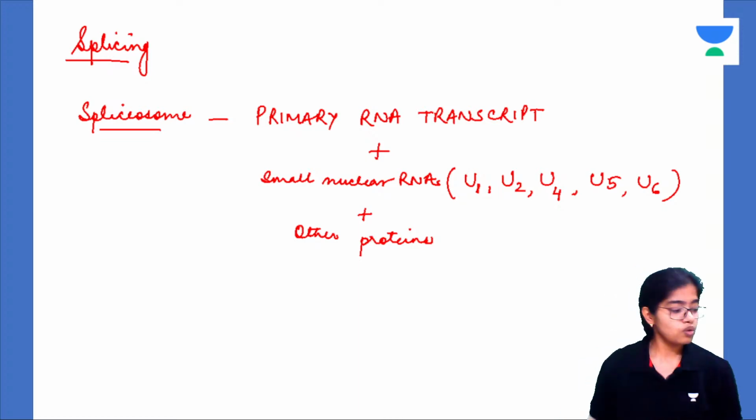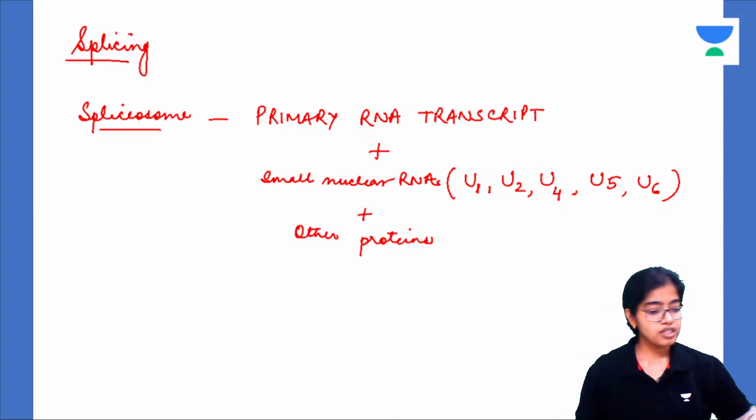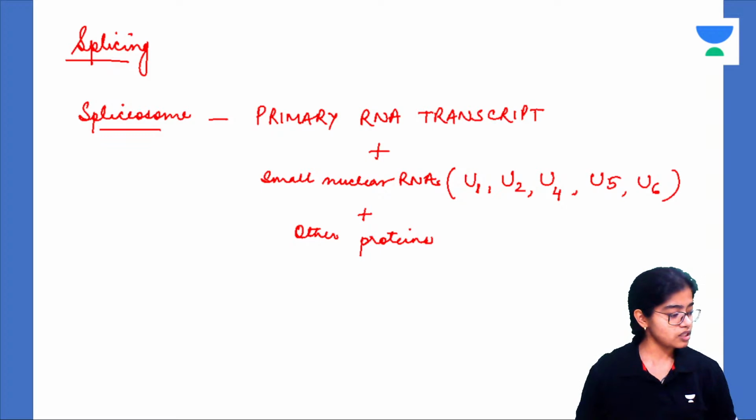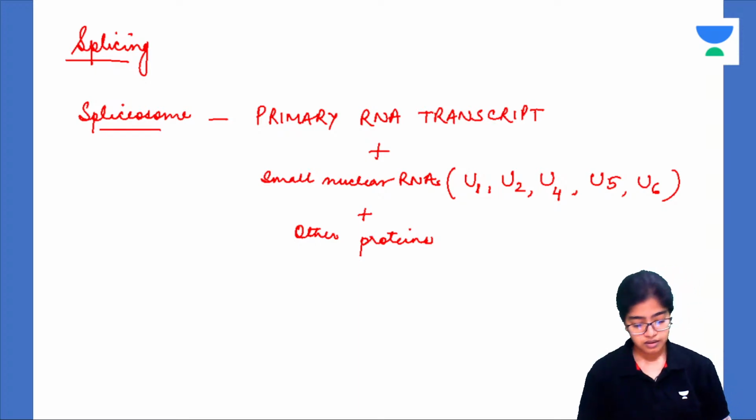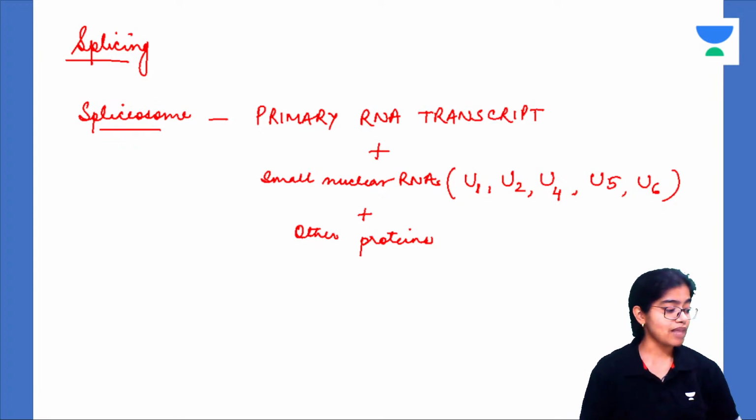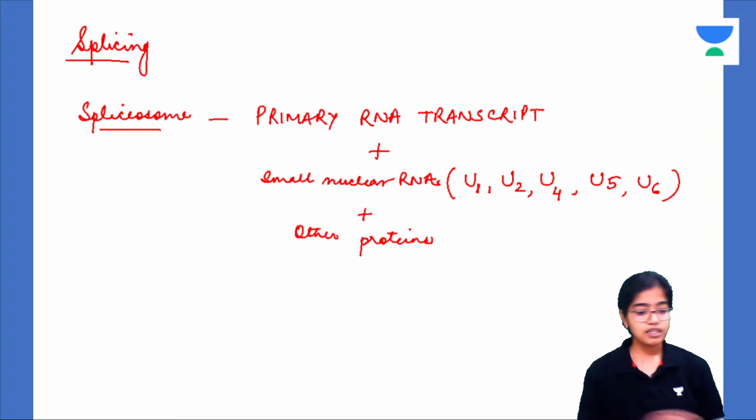Okay, so in modifications, what did we see? There were 3 modifications. The first one is the capping. Second is tailing, and third is splicing. Splicing is also very, very important. Okay, what is splicing? Let us see.